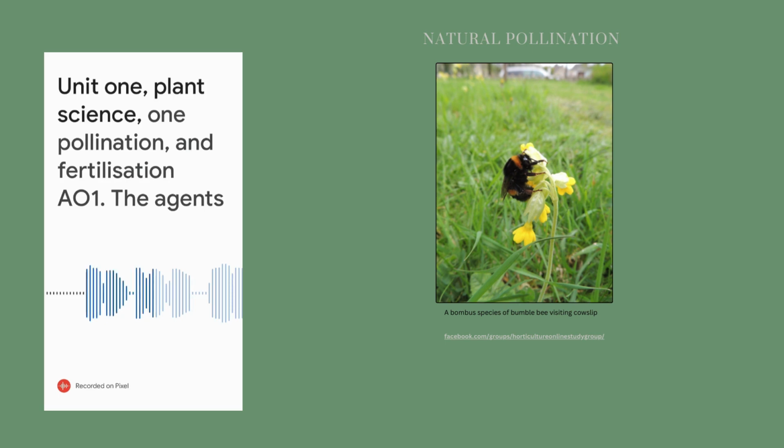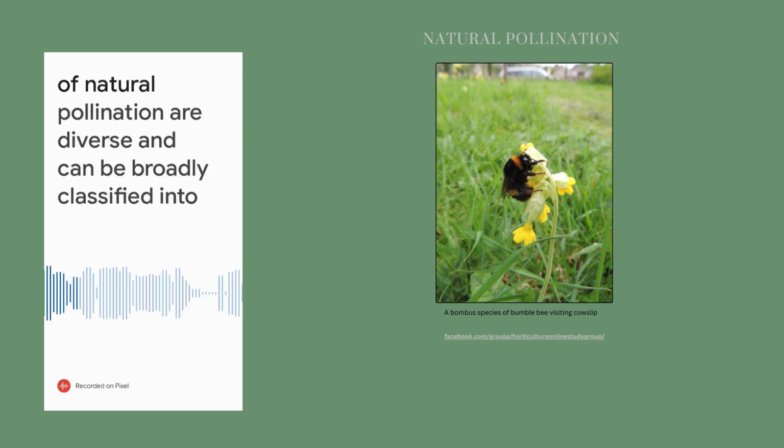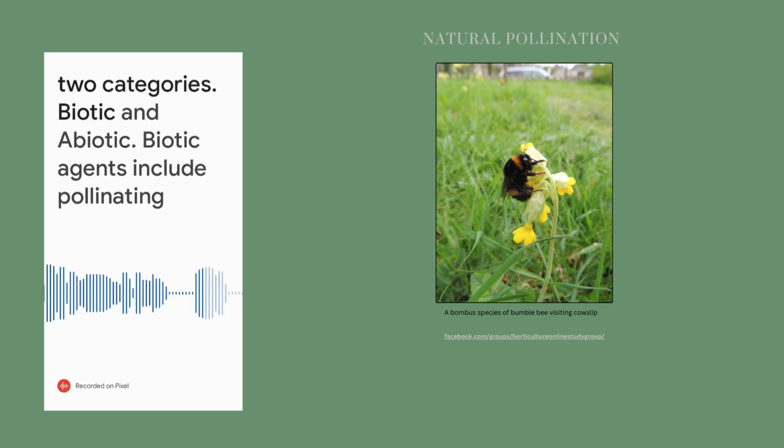Unit 1, Plant Science 1, Pollination and Fertilisation A01. The agents of natural pollination are diverse and can be broadly classified into two categories, biotic and abiotic.